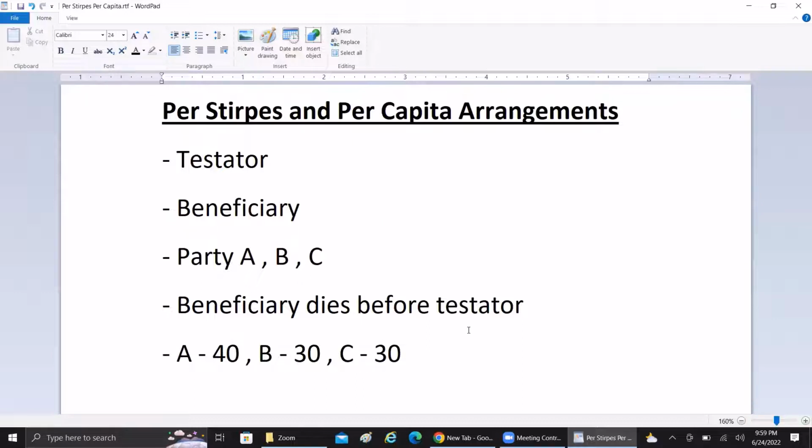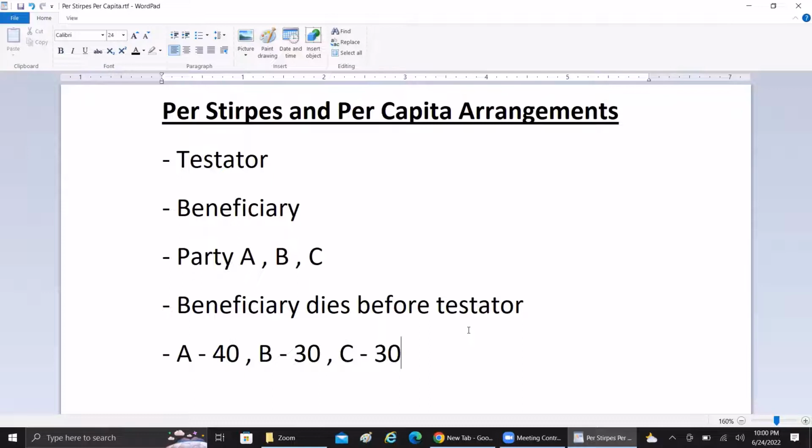So for A it is 40 percent, for B it is 30, for C it is 30. So this is 100 percent of the testator's will being declared. This is how the portion of the assets is going to be given to them if the testator dies.